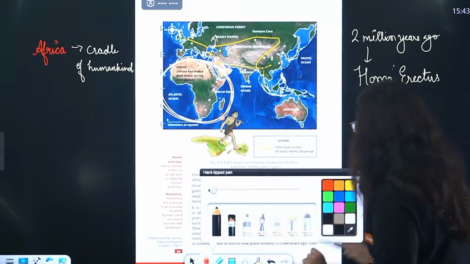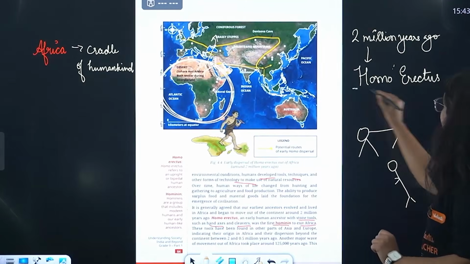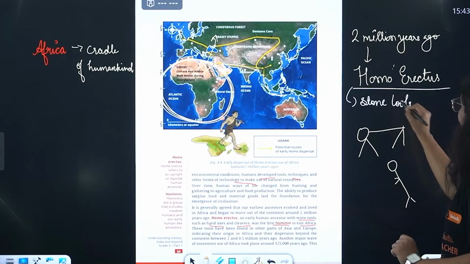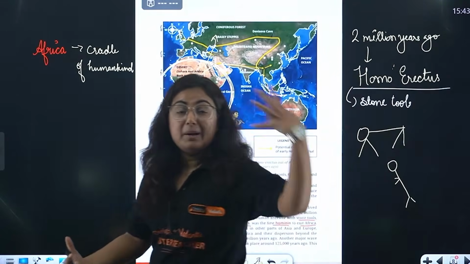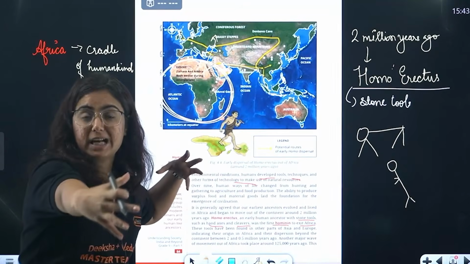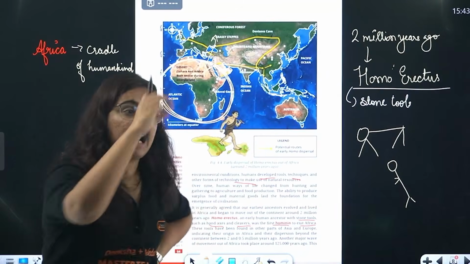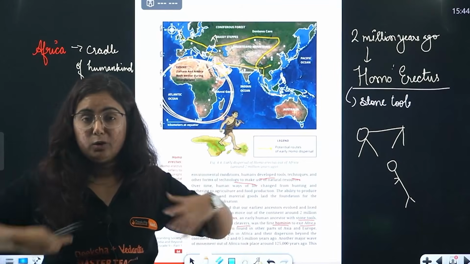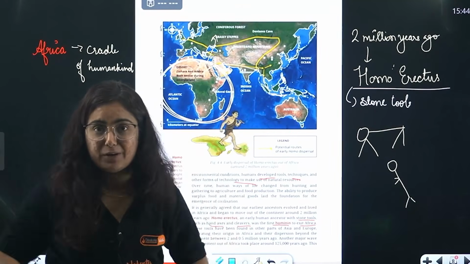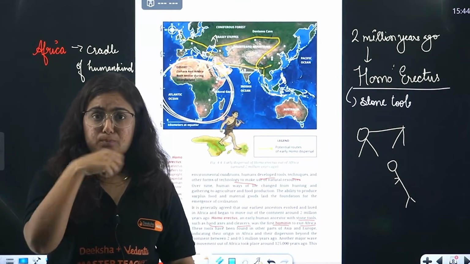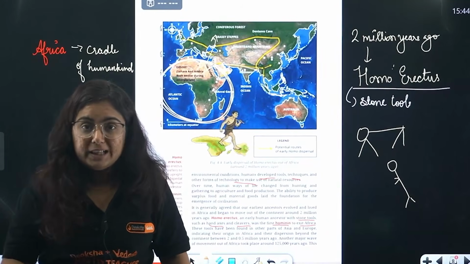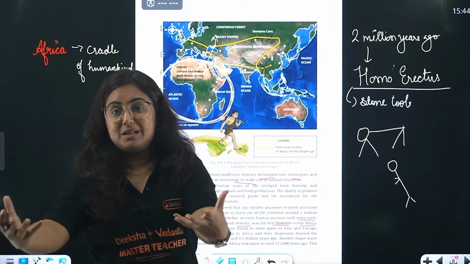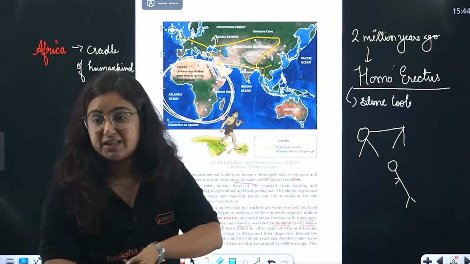Now, when I talk about stone tools, they were the first to make stone tools. What are these tools made for? Why are they using these tools? Beta, when they are moving from one place to another, they need food to eat. They will hunt the animal and eat, obviously. They will cut the forest to find the way to move. They will also break some fruits to eat. So they need tools and implements. They need to save themselves from the wild animals. They will make the tools, and that is known as what?